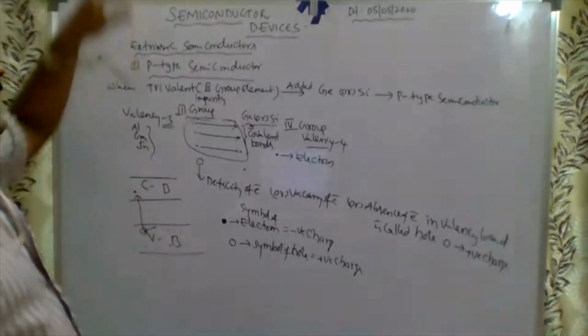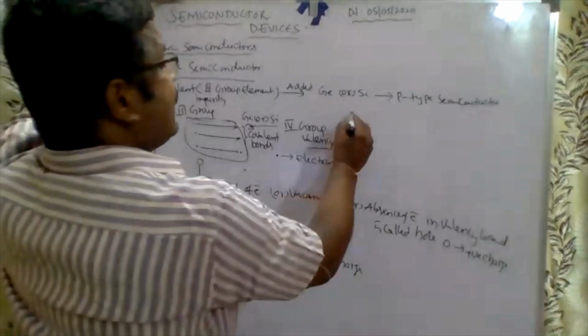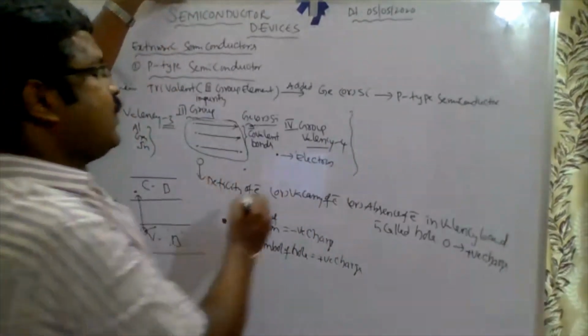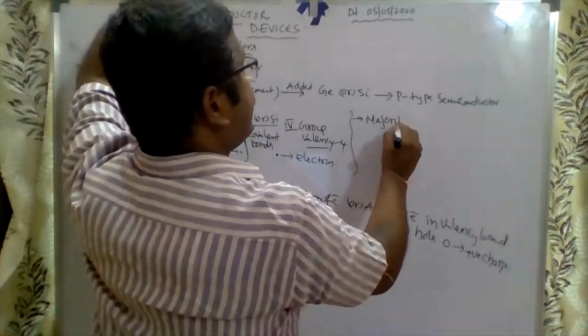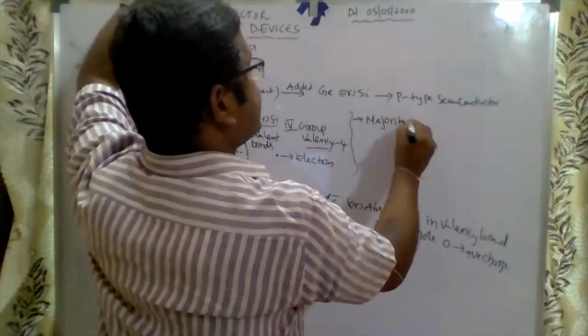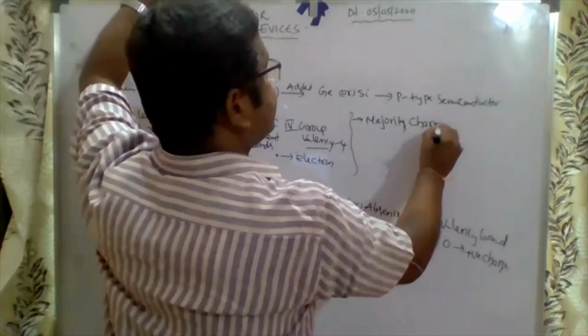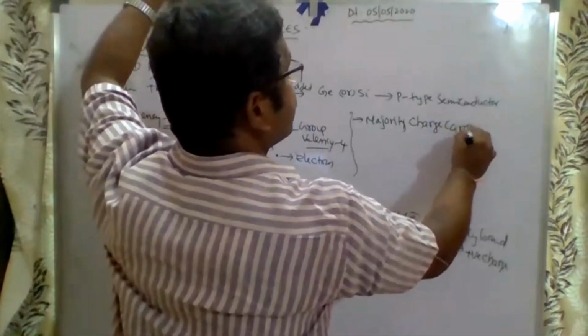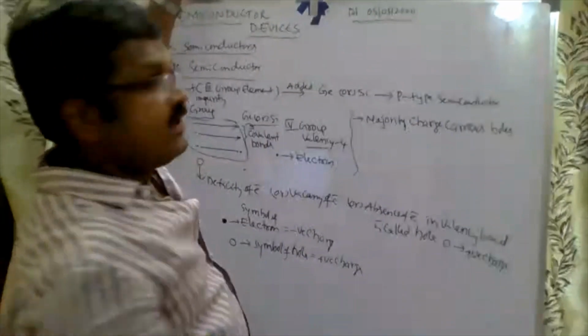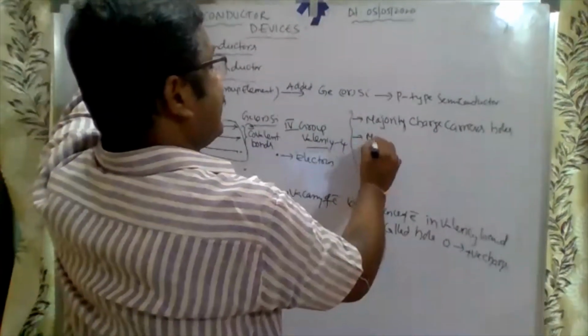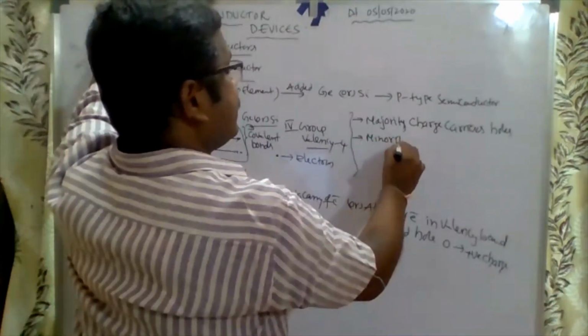Okay, here the majority charge carriers. What are the majority charge carriers? Holes. Majority charge carriers are holes. What are the minority charge carriers?